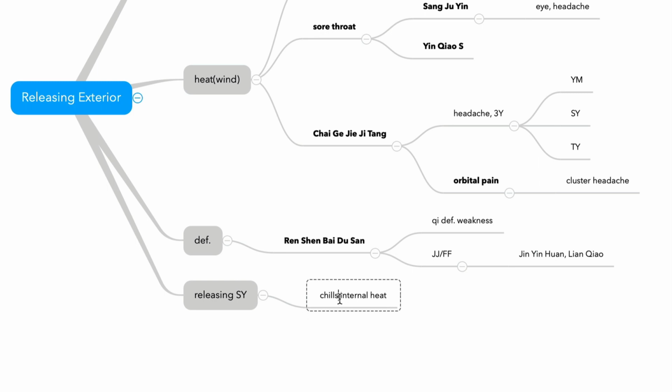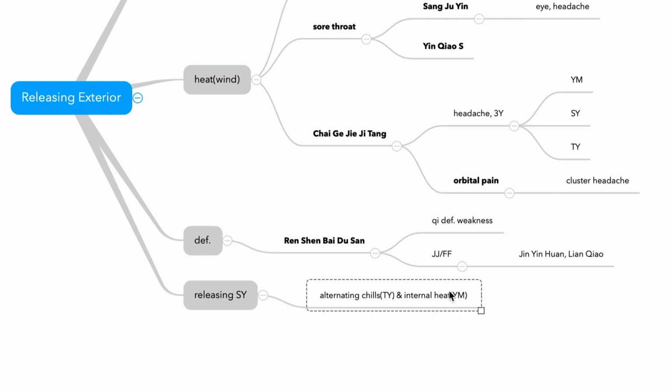But they alternate. So chills is a symptom of Taiyang, and internal heat is a symptom of Yangming. Simple, isn't it? So it alternates. It makes perfect sense.